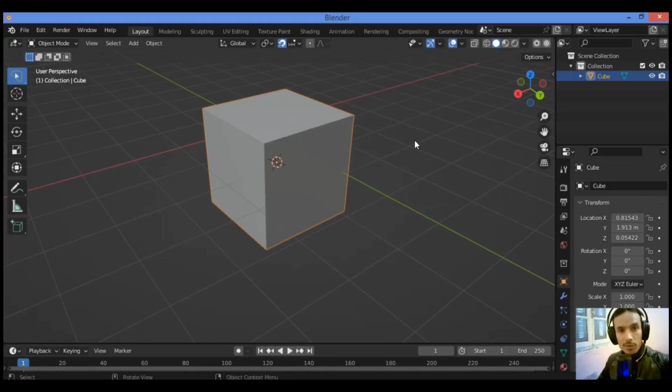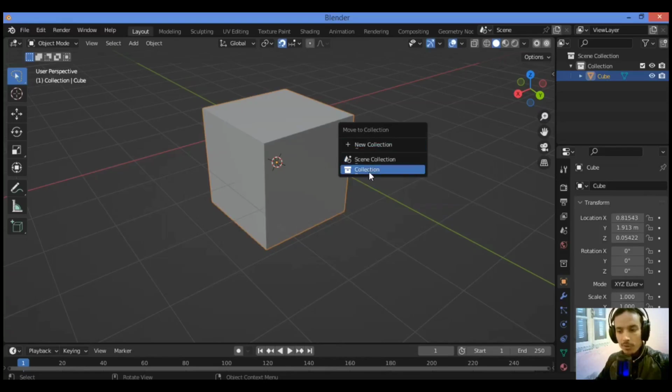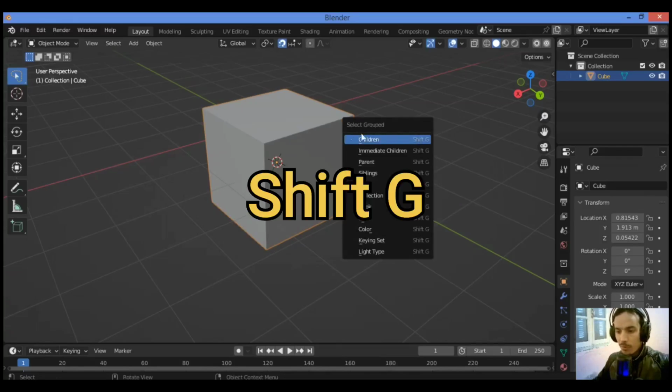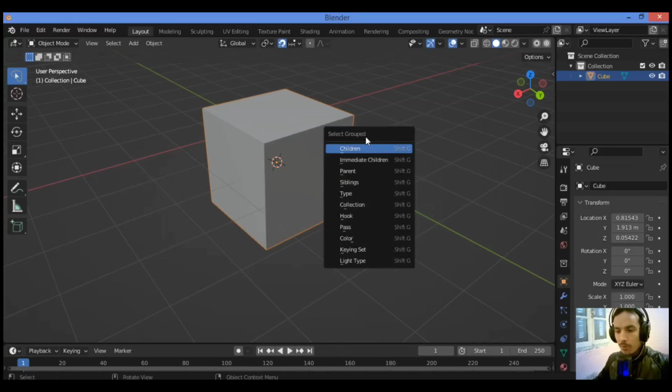We have also in object mode another shortcut. You can use it by hitting M. It's gonna be showing this pop-up menu if you want to move your object to a new collection or create a new collection for that. The shortcut Shift G allows you to select a grouped menu. As shown here, Shift G is gonna be showing this menu for selecting grouped, like this, children, and whatever you want.